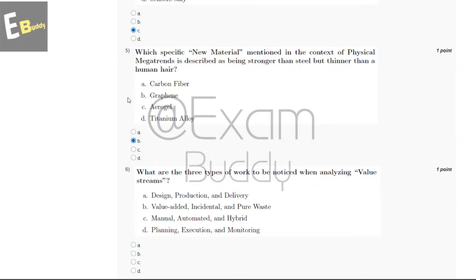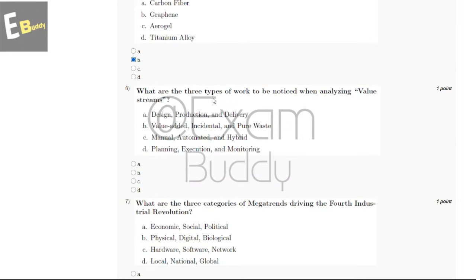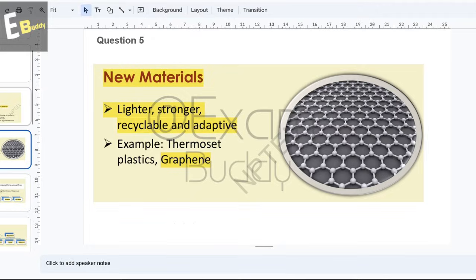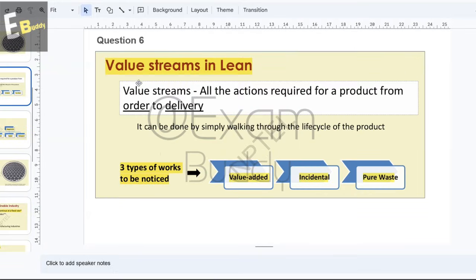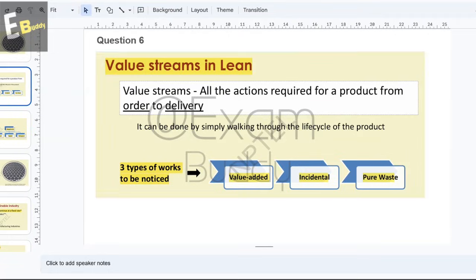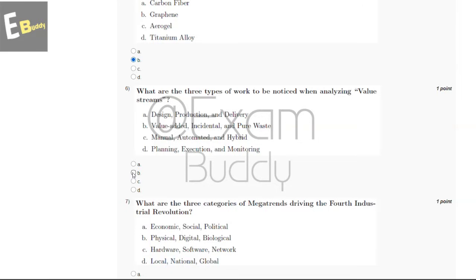And now let's go to our question number 6. What are the three types of work to be noticed when analyzing value streams? So these are the options: design, production and delivery; value added, incidental and pure waste; manual, automated and hybrid; planning, execution and monitoring. So now let's check the explanation. So explanation says value streams in lean, three types of work to be noticed: value added, incidental, pure waste. So the answer of our sixth question is B, value added, incidental and pure waste.